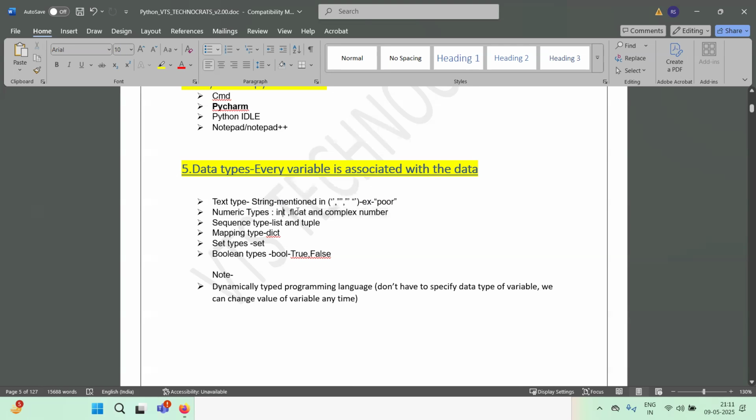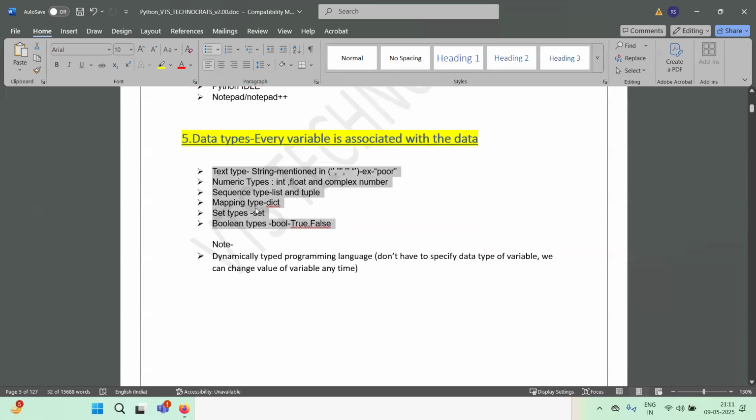Int means integer, float means decimal parts will be there. Complex means a plus bi, that means a real number and the imaginary part will be there, in a format like x plus yi. Sequence types: there are two kinds of sequence types, guys. There's list and there's tuple. Mapping type, there's dictionary. Set type, there's set. Boolean type is true or false. These are the data types, guys.